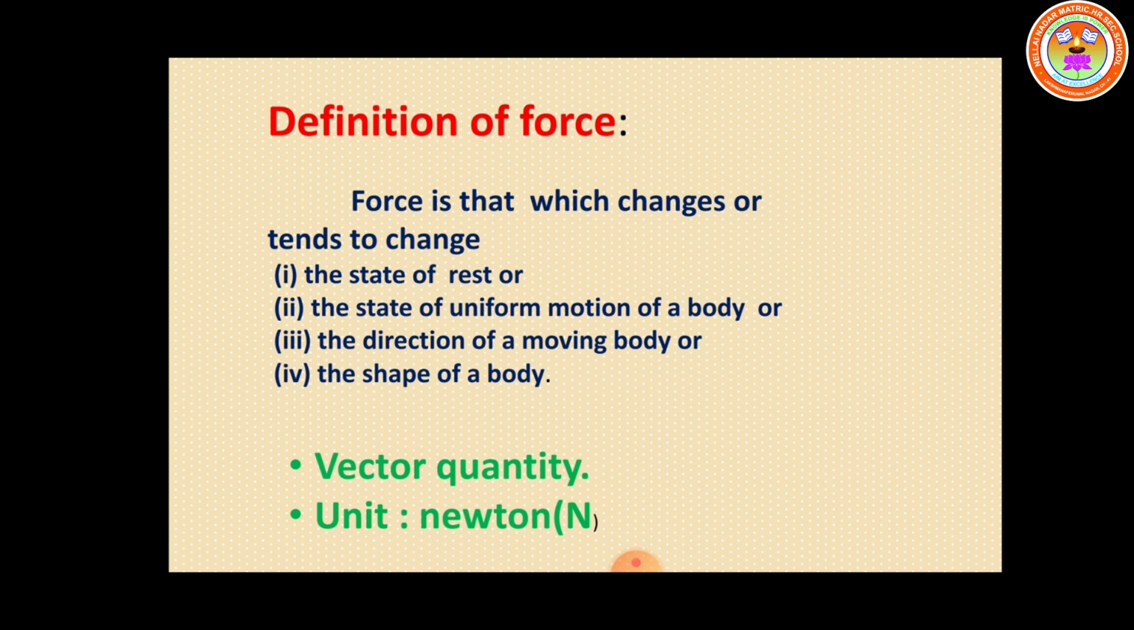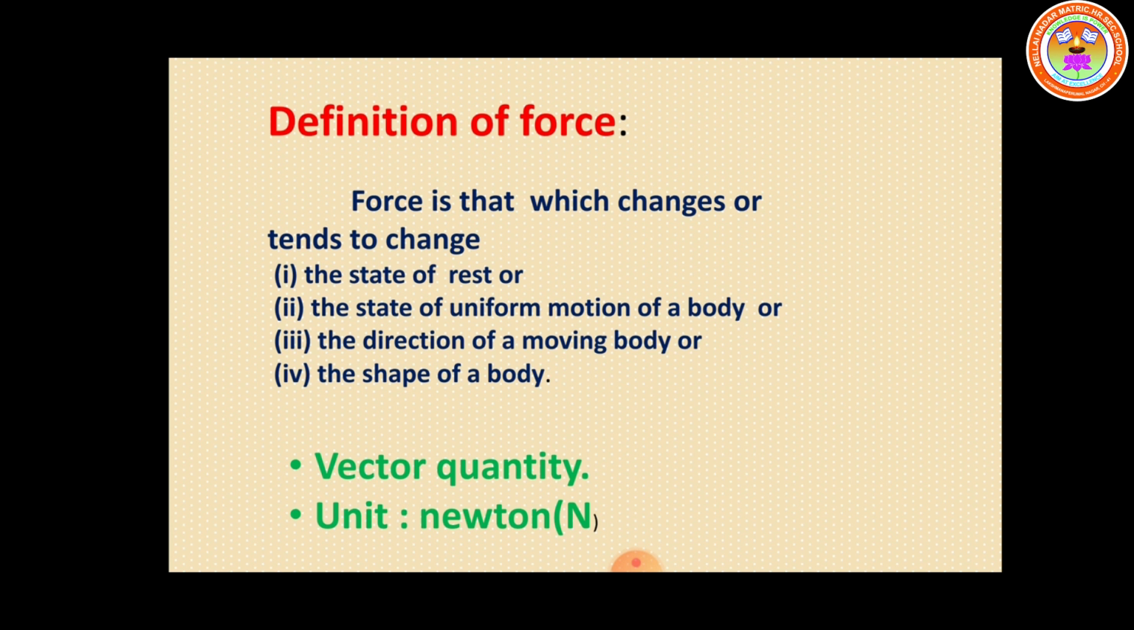Using these definitions, we come to the conclusion that force is a vector quantity. Already in the 7th standard you studied that physical quantities are classified into two types: vector quantity and scalar quantity. What is a vector quantity? Quantities that have magnitude and direction are called vector quantities. For example, consider a ball being kicked. Afterwards the ball moves at a particular speed and in a particular direction. This is a vector quantity.